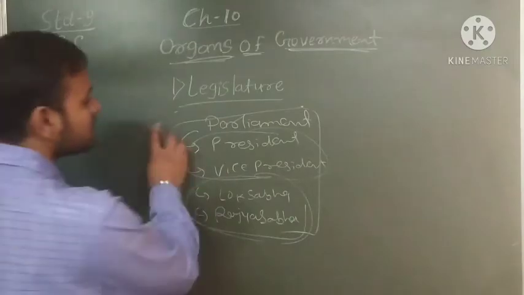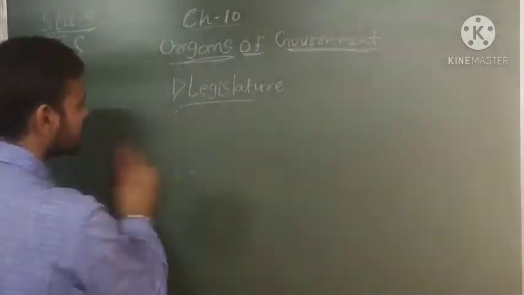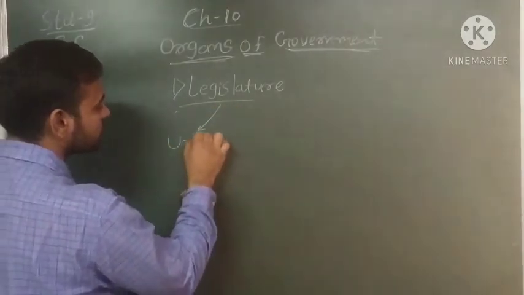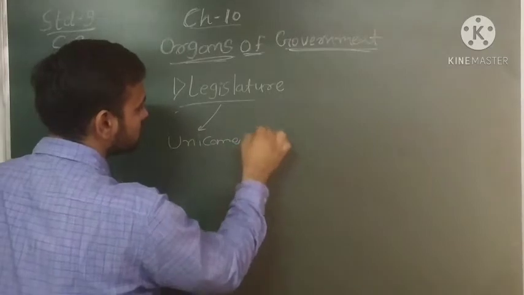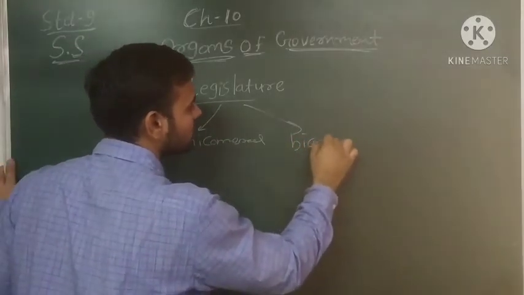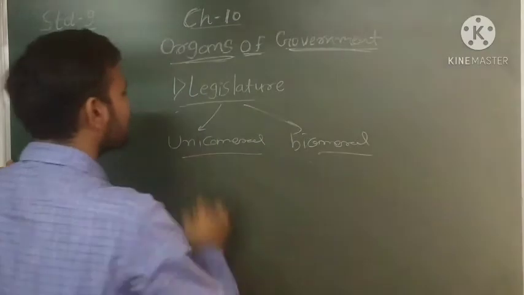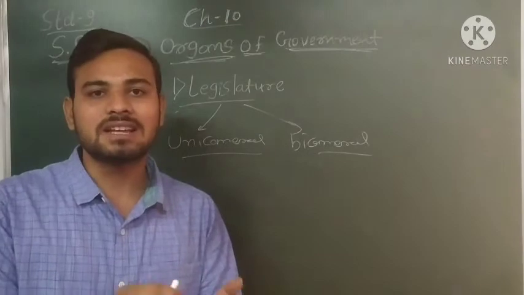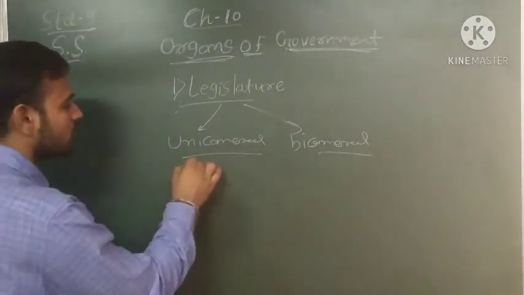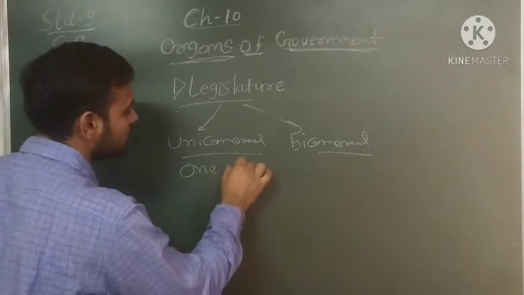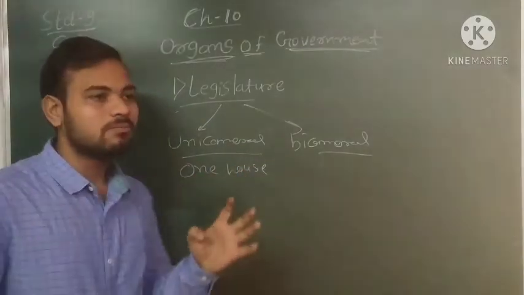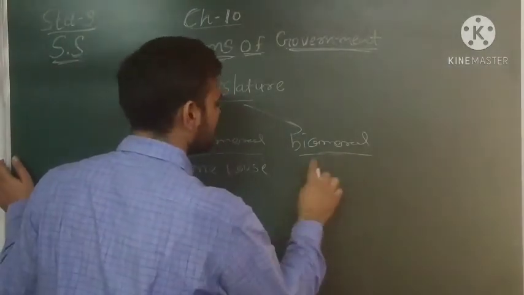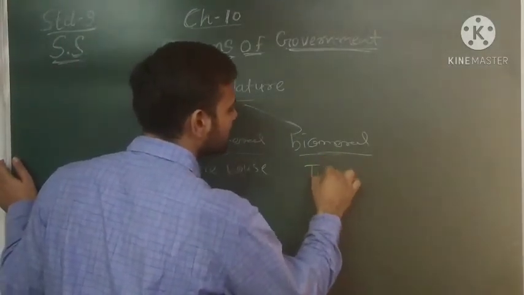Now the legislature has two types. Which are they? First of all, unicameral and bicameral. So what is the meaning of unicameral legislature and bicameral legislature? Suppose the legislature consists of one house; that is considered a unicameral legislature, and the legislature consisting of two houses is considered a bicameral legislature.